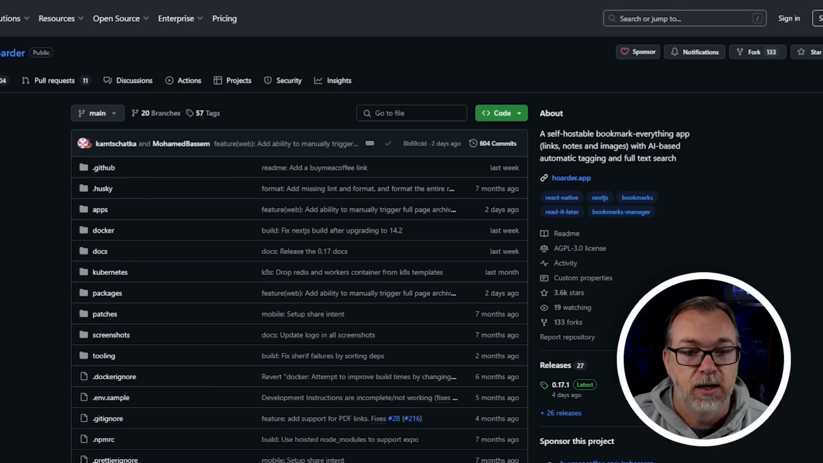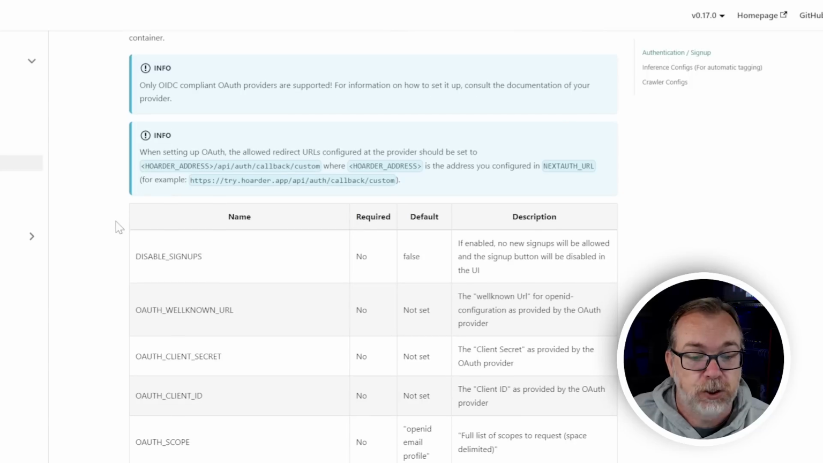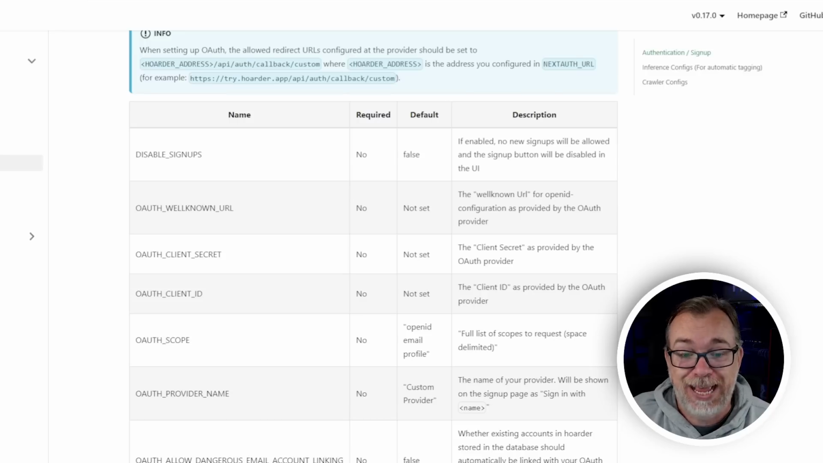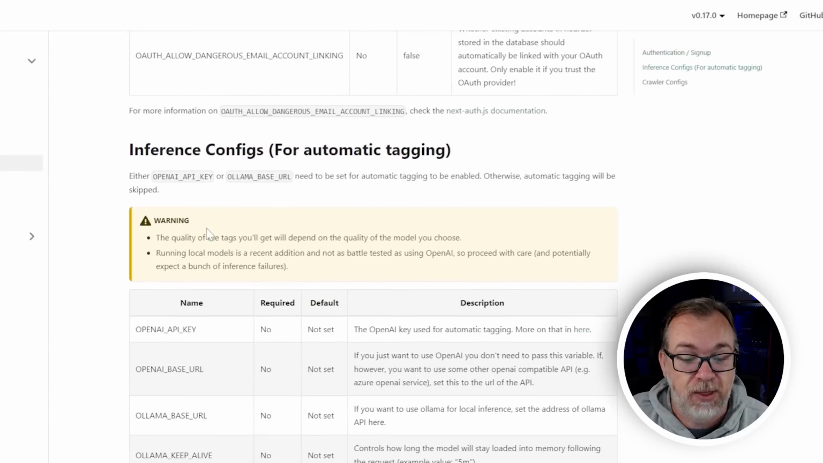You could, where did it go? It's over here. You could scroll down and you could say, do you want to disable signups to prevent other people from signing up on your instance? Default is no, but you can disable signups by adding this and setting it to true. You can add OAuth authentication if you want to do that.